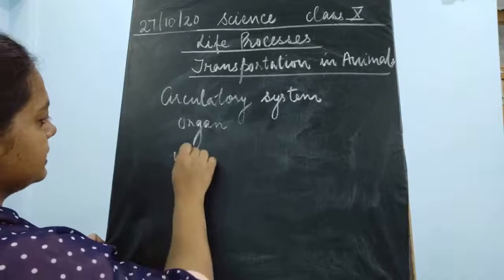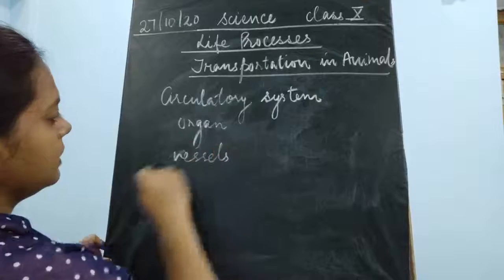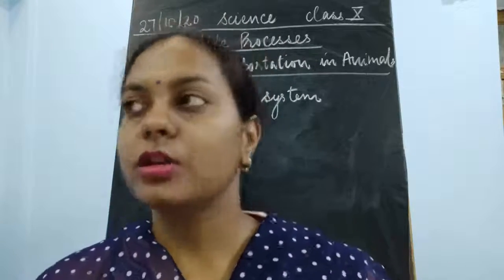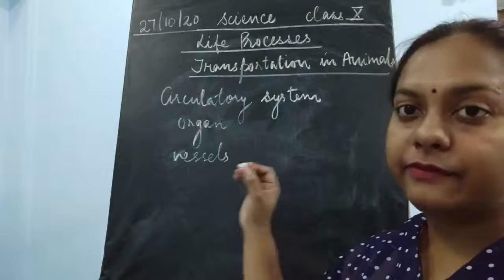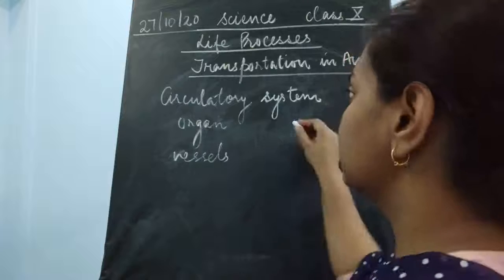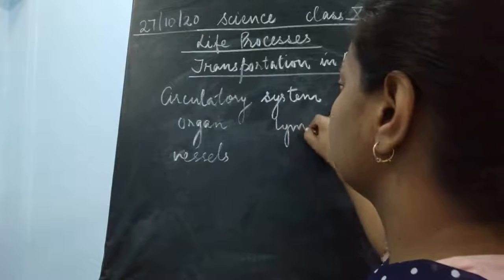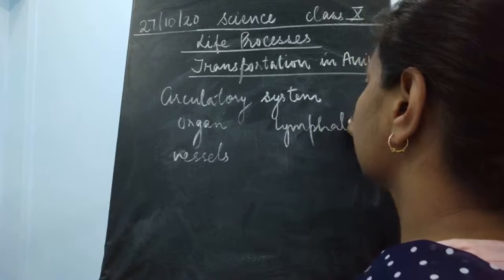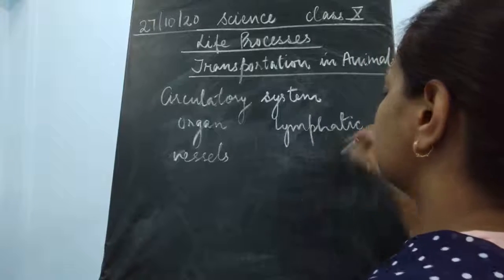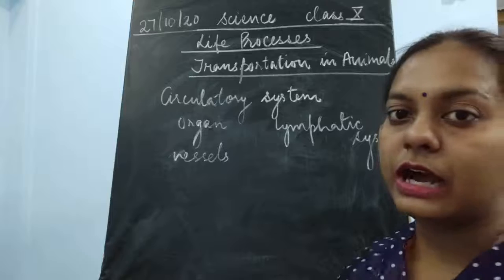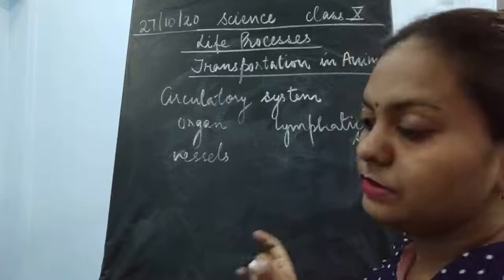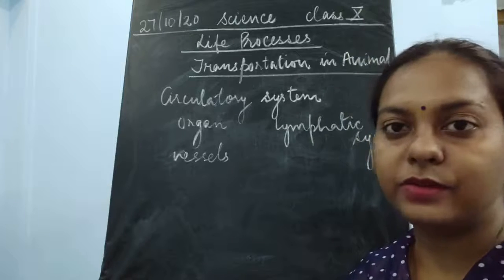The organs include the heart, and we also have the lymphatic system. Two systems we have to study: one is the circulatory system and the other is the lymphatic system. The circulatory system includes the heart, blood vessels and the blood. Similarly, the lymphatic system includes lymph vessels and lymph nodes.